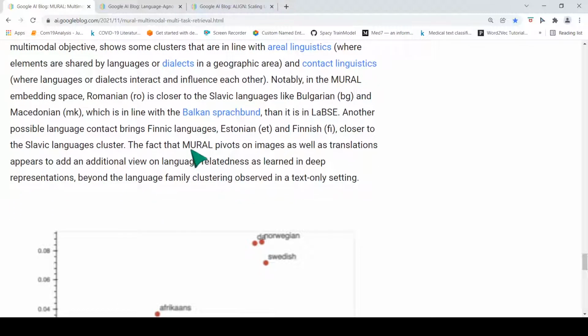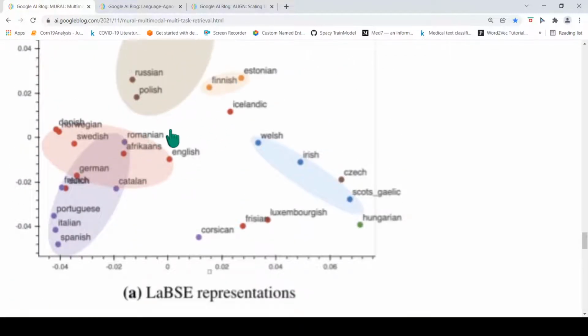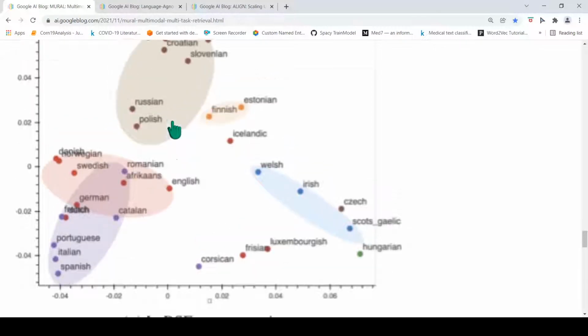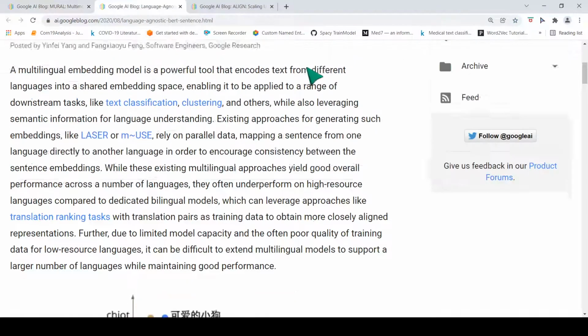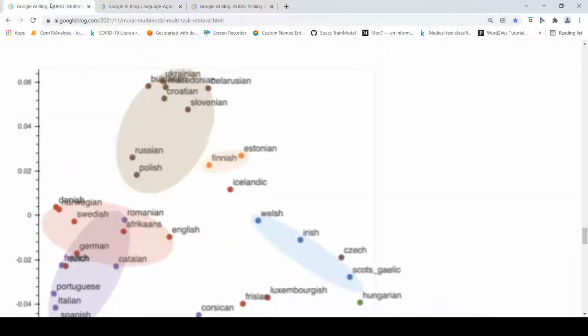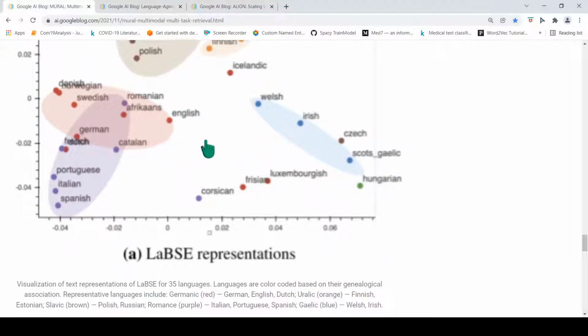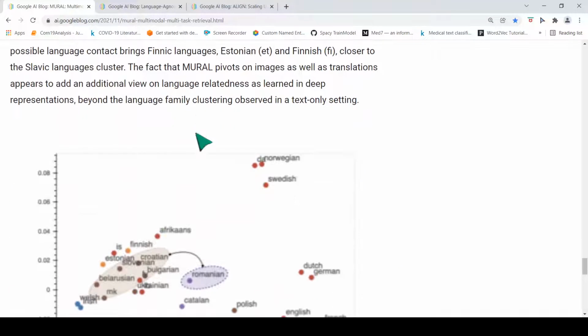The fact that MURAL pivots on images as well as translation appears to add an additional view on language relatedness as learned in deep representations, beyond the language family clustering observed in a text-only setting. So if you compare with the language-agnostic BERT sentence encoder embedding, that is only text to text, whereas this is text plus image.